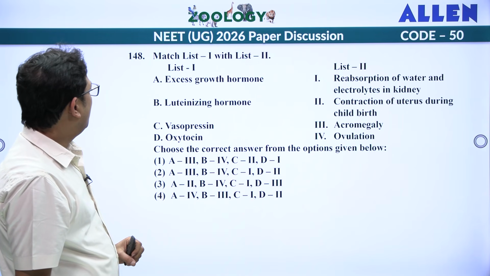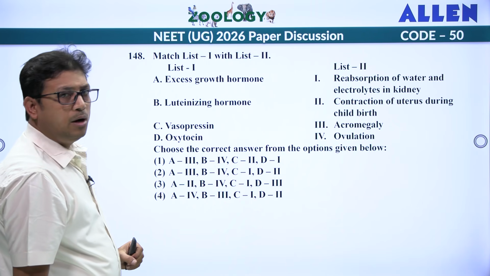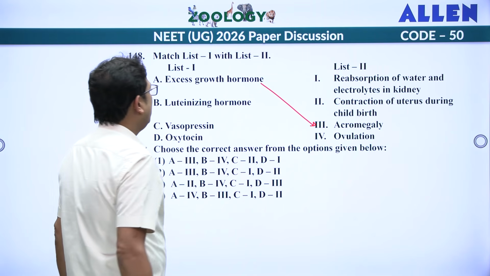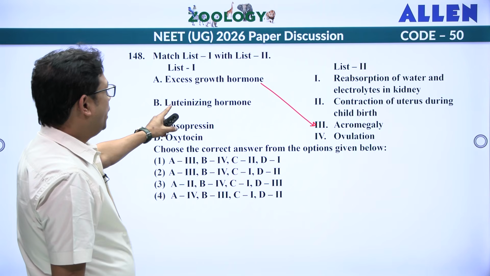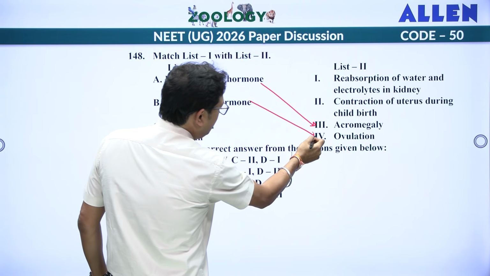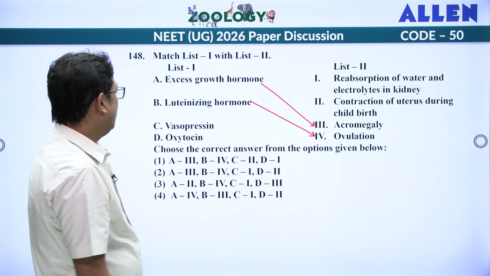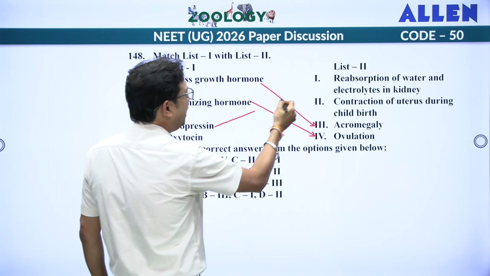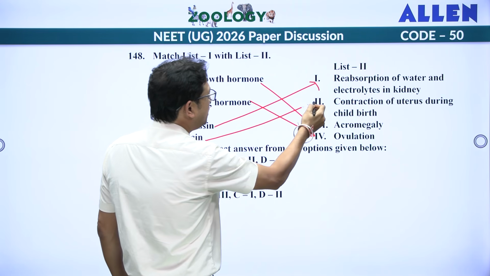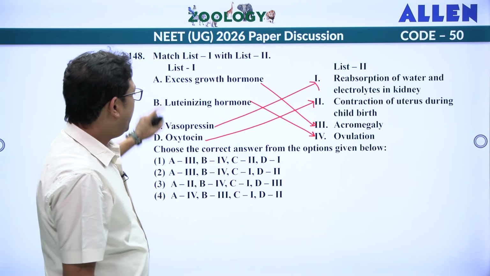Next, match the list. Okay. Excess growth hormone, gigantism and acromegaly. Acromegaly in adult. So, A should be 3. Luteinizing hormone, LH, just now we have solved. It leads to ovulation, rupturing of Graafian follicle. Vasopressin, it is also called as ADH, antidiuretic hormone, helps in the reabsorption of water and electrolyte in the kidney. And oxytocin is the birth hormone that brings about rigorous contraction of uterus during childbirth. So, answer should be A is 3.